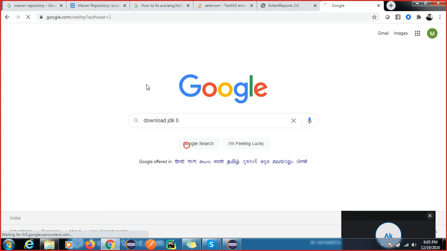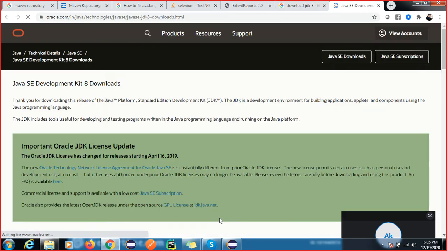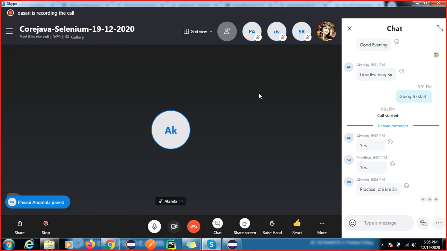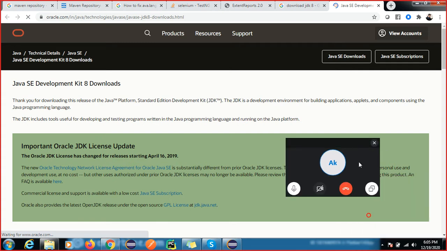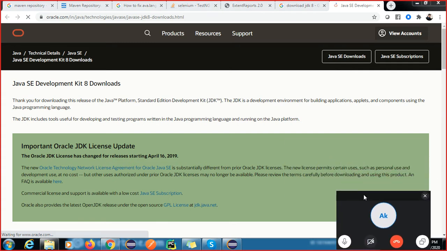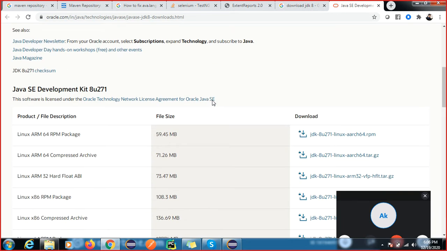Download JDK. JDK 8 is more stable, so we can go to the official website. Please all of you mute on your side, and if you have any question, you can unmute and ask me. First of all, you have to download the JDK on your system. So go to Google and type download JDK 8. The 8 version is stable, so we are going to use this version.